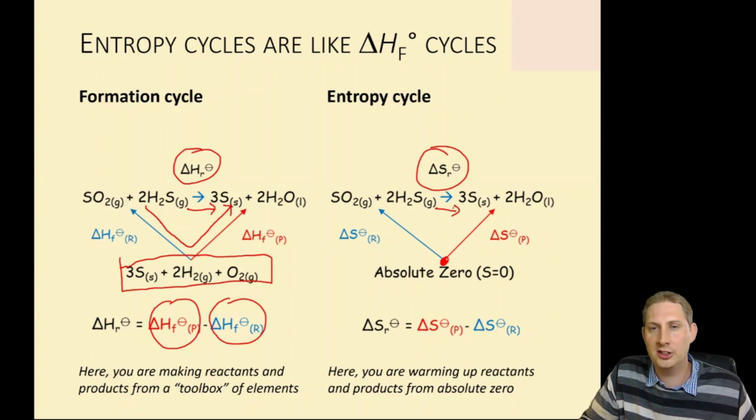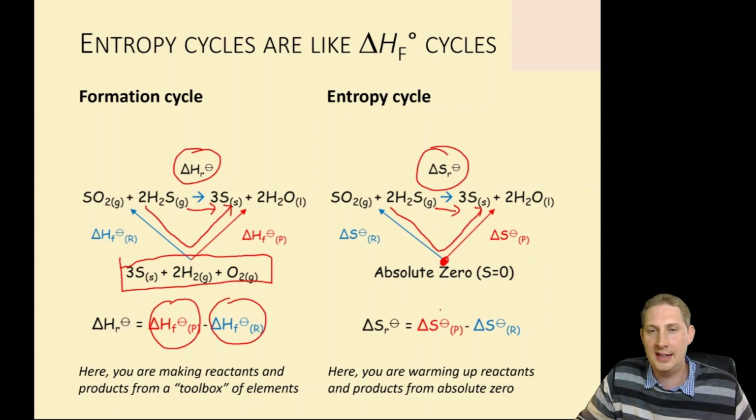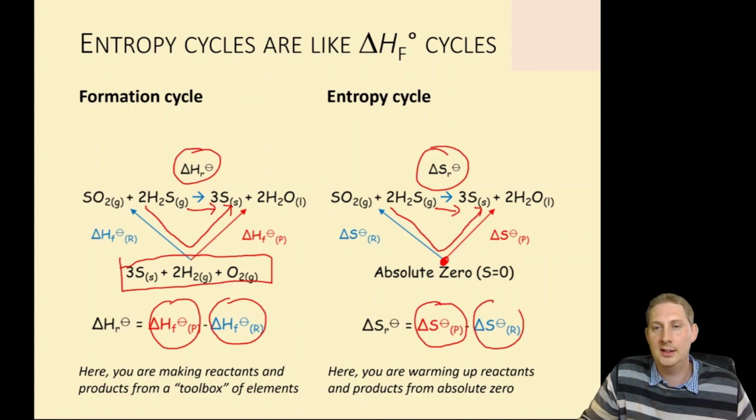As with the formation cycle, if we want to go from reactants to products, we go against the entropy of the reactants and with the entropy of the products, and just like before, entropy of the products minus entropy of the reactants. That's how you do it.